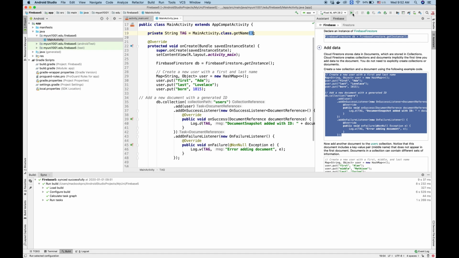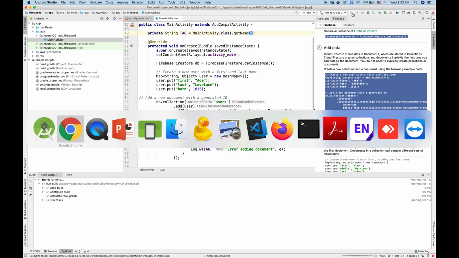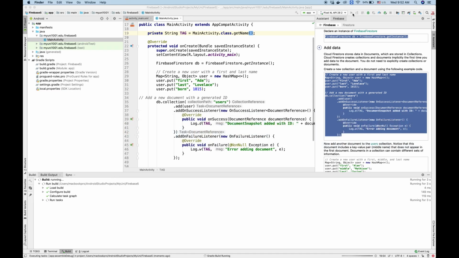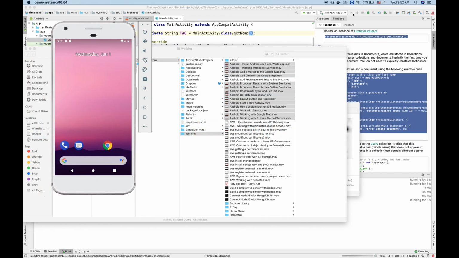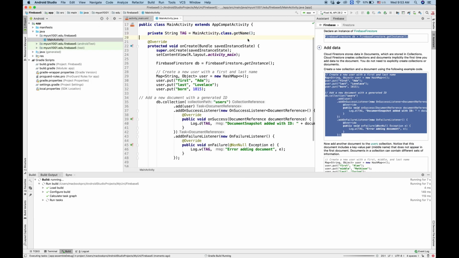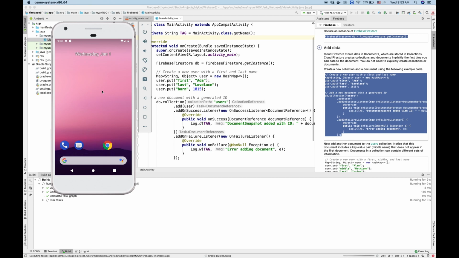Okay, we hit the run button to start our app on the virtual device, the simulator. So there we go. We wait for a while until the project is loaded into the virtual device and started.